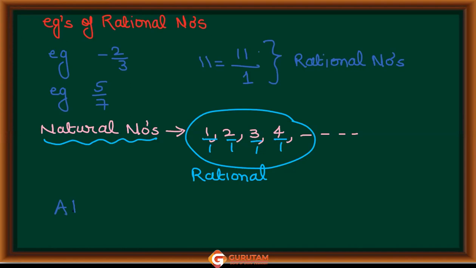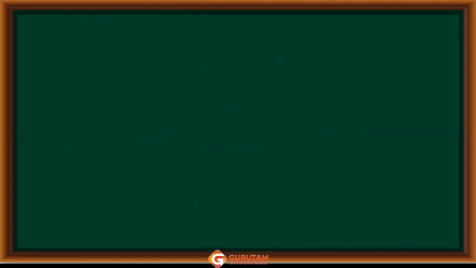It means here we can say that all natural numbers are rational. Why? How can we write all natural numbers as rational? By writing 1 in the denominator. उनके डिनोमिनेटर में 1 लिख दो, सारे के सारे रैशनल बन जाएंगे, राइट.